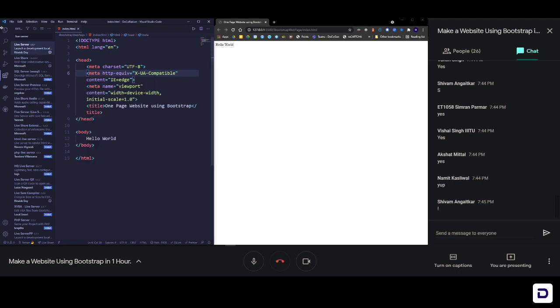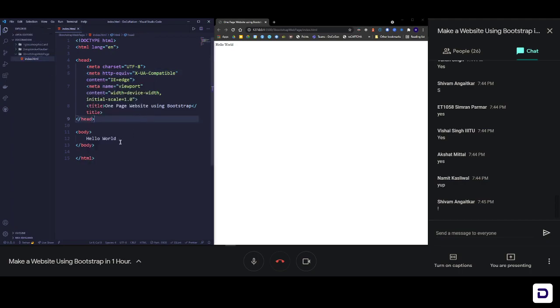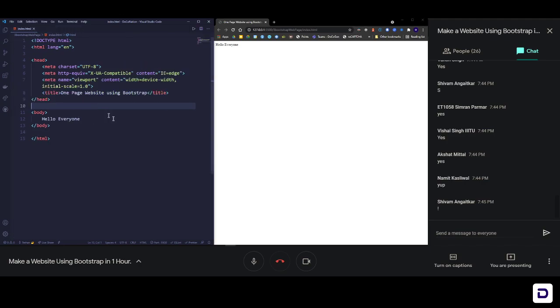And the reason we use that is that whenever I change something in my code, let's say hello everyone instead of hello world, and I save it, you can see that it automatically changed everything towards the right of the page. Okay, so that's why we use it. Otherwise you'll always have to go and refresh your page. That's very tiring, so we don't want to do that. And coding is all about that, right? You need software and stuff to automate things in your life so that it becomes easy. And that is why we use this particular extension, so that we don't have to refresh anything, and it does that for us.